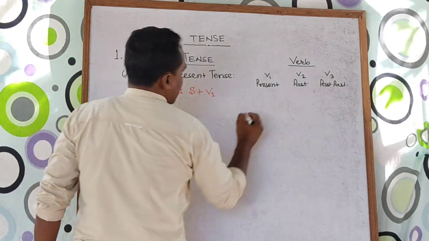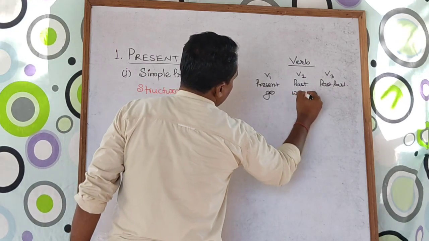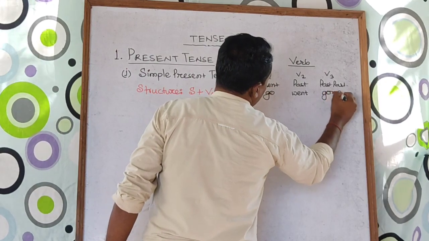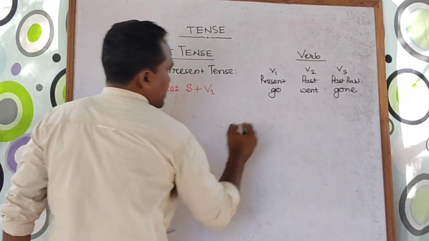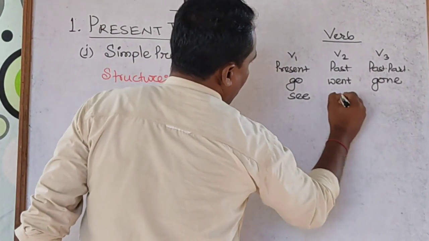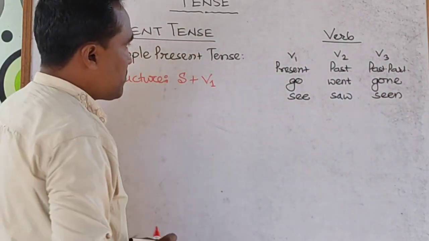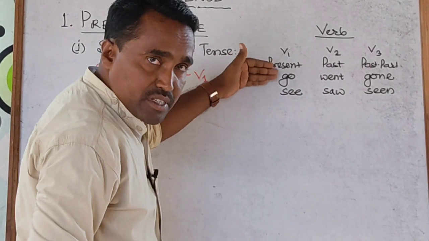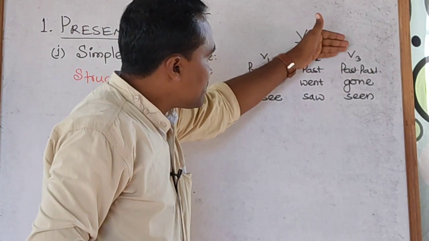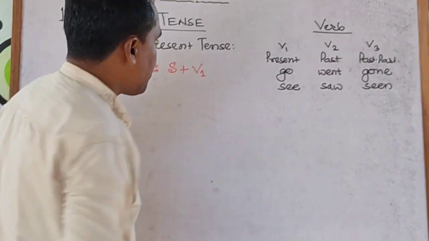For example, if I take go, the past form will be went and past participle will be gone. Suppose if I take see, then in past form it will become saw, and here seen, V3 form. Remember, V1 is also called the present form, V2 is also called the past form of the verb, and V3 is also called the past participle form.